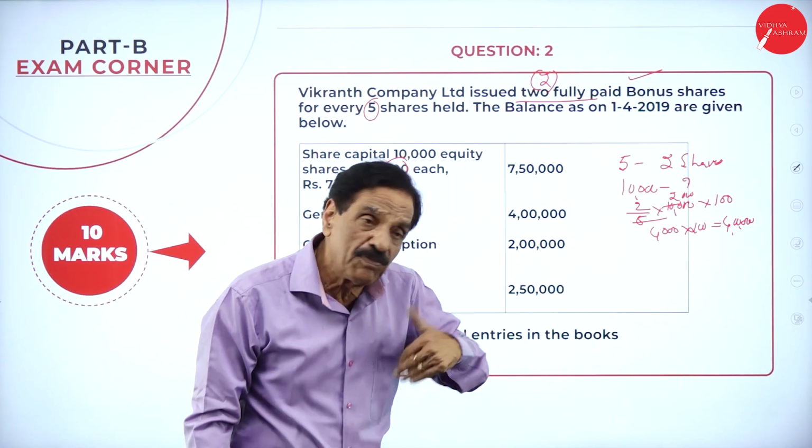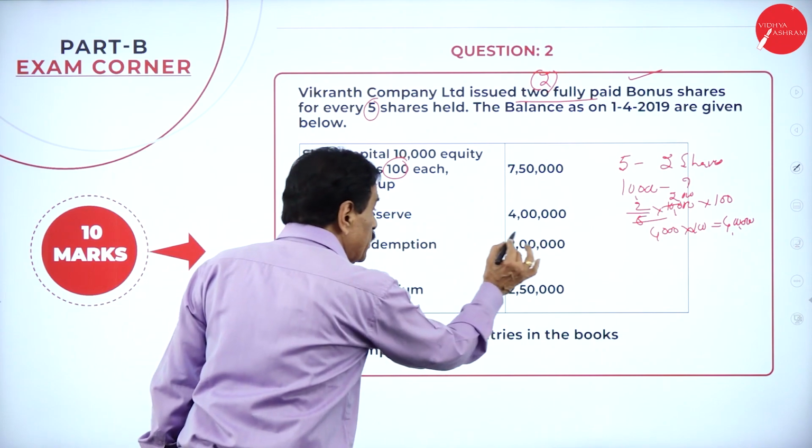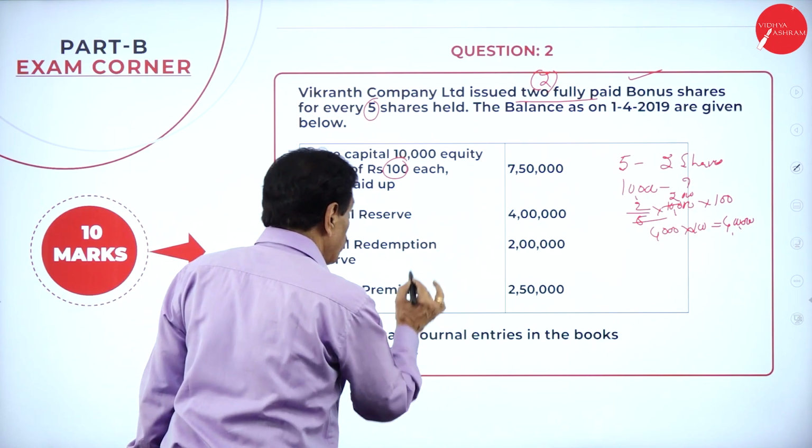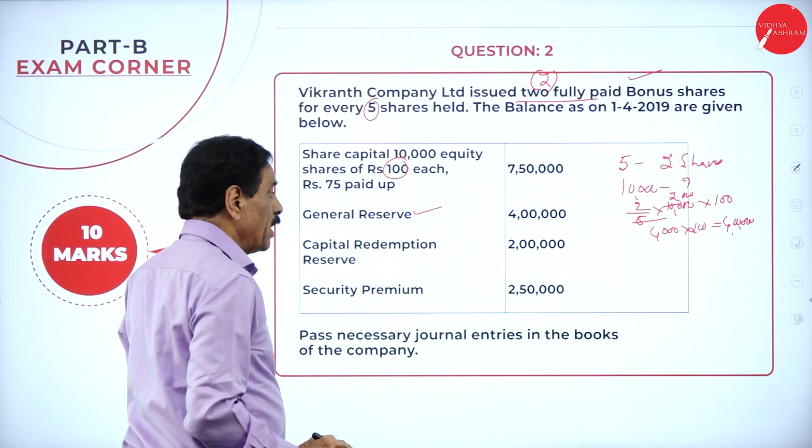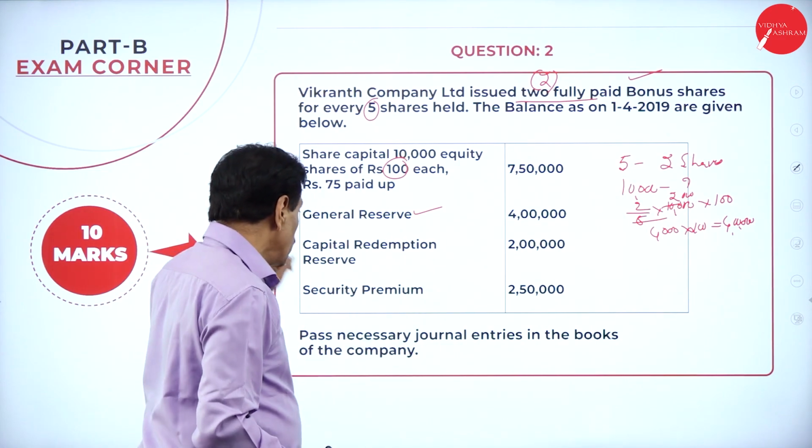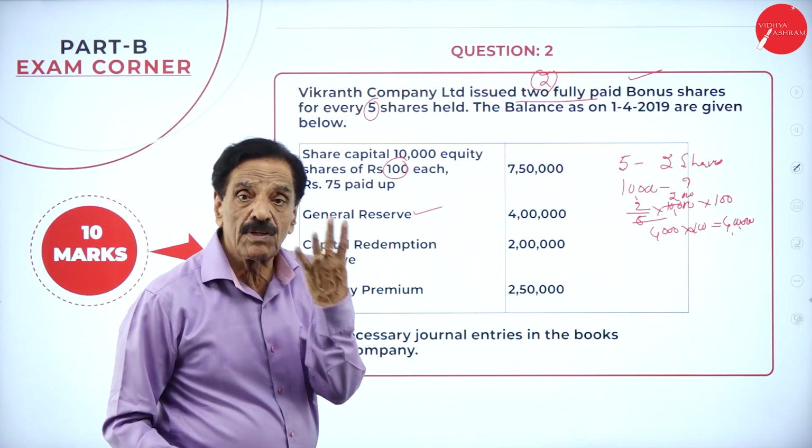So that can be paid with the help of general reserve, capital redemption reserve and security premium. General reserve is already utilized. What is left over? CRR is left over, and security premium is required. How much do you require? 4 lakh.